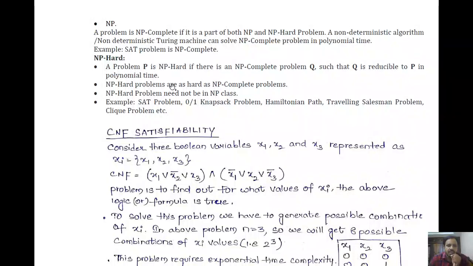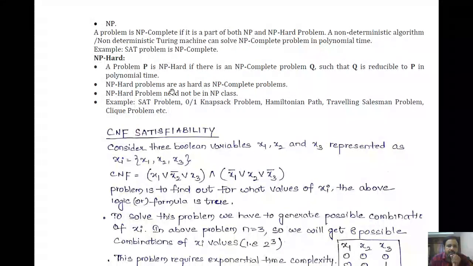So just assume that here we are going to perform something like the reducibility concept, right? Reducibility concept means one problem will be reduced to another problem such that if we solve one problem, we will get a solution for the other one. So here, if there is a problem Q, and Q is reducible to P, and if we get a solution for P, then automatically we will get a solution for Q also. So we have to relate the problems in such a way.